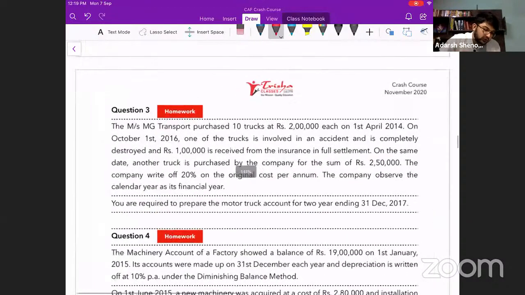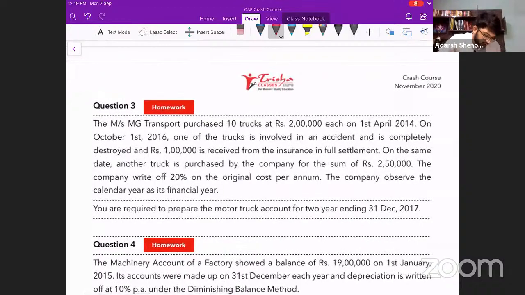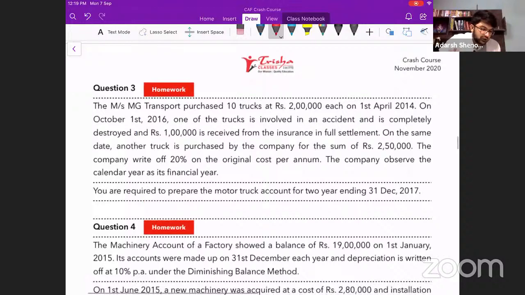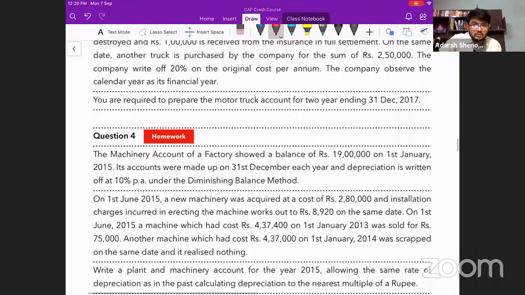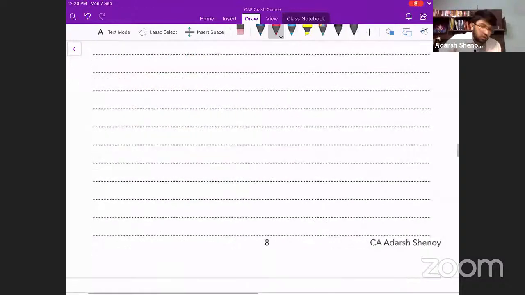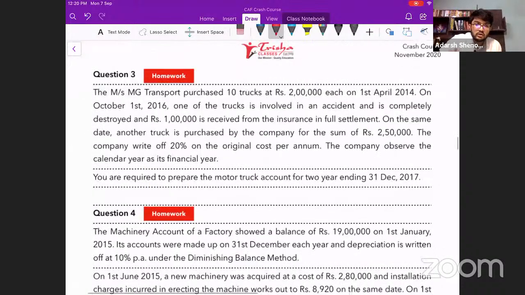I have one more question. This is an easy question. I think you can do this as homework. Even the next one is homework. Try these questions. I'll tell you the solution when we have a doubt solving session for depreciation, but solve this and come. Question number 3 and question number 4.